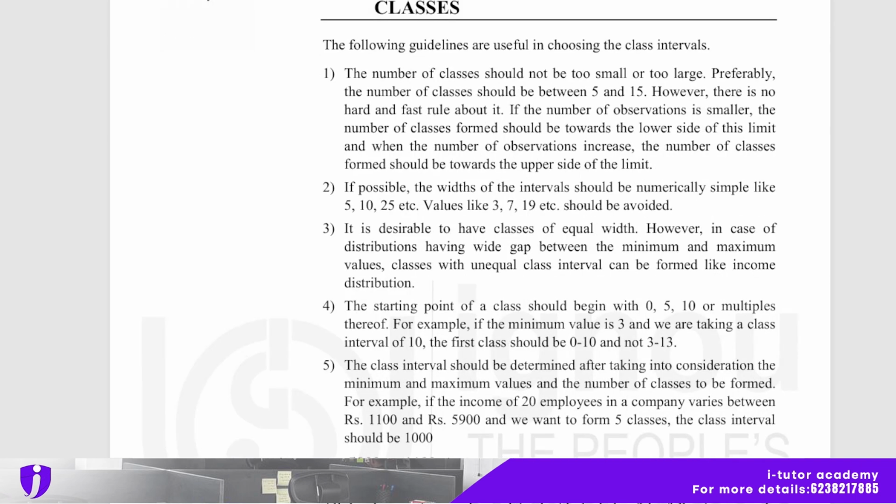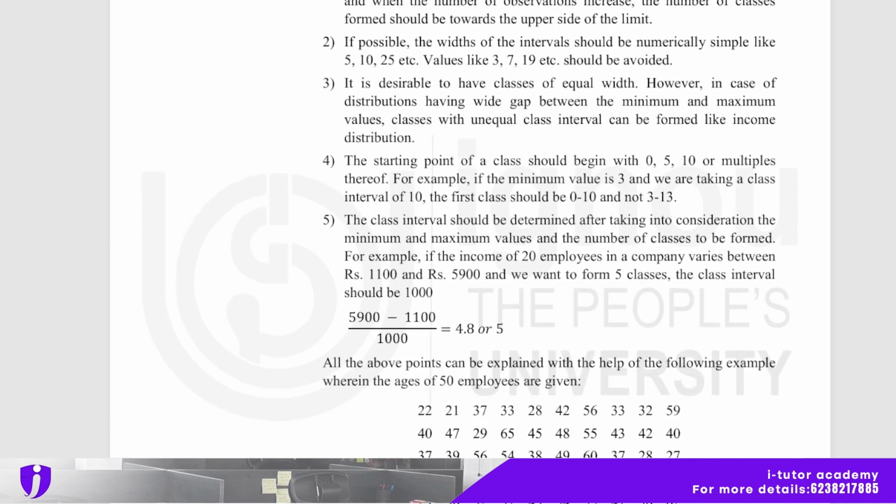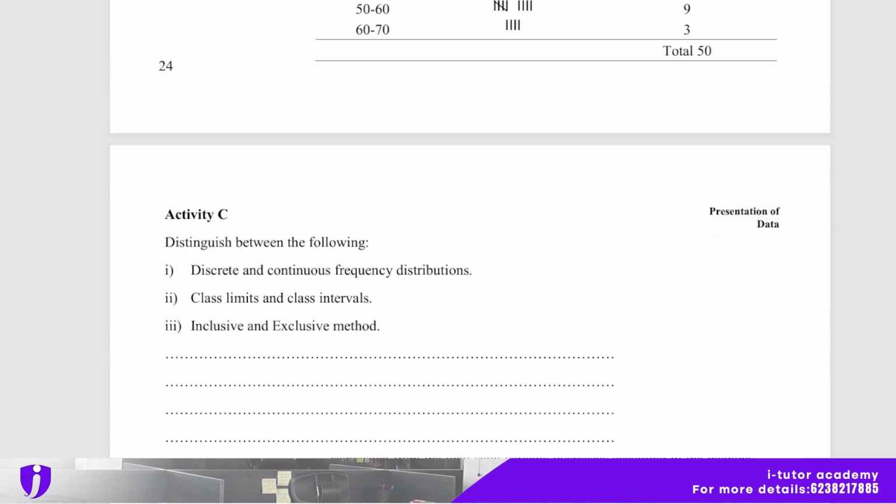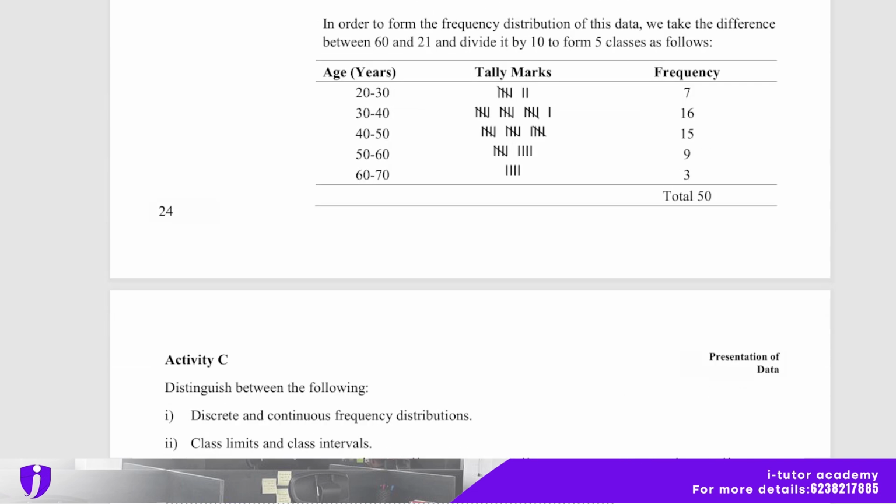And the class interval should be determined after taking into consideration the minimum and maximum value and the number of classes to be formed. For example, if the income of 20 employees in a company varies between Rs 1100 and Rs 5900 and we want to form 5 classes, the class interval should be 1000. And so here is an activity based on that. You just try to do this.